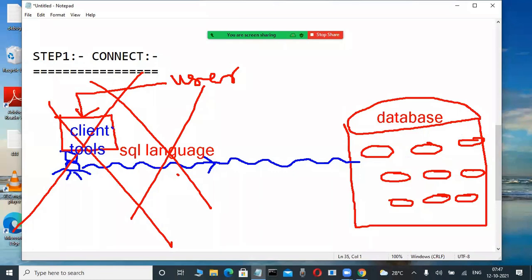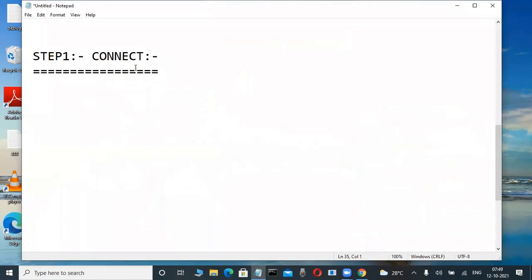Then only through these tools do the users connect to the database. Once they are connected, then only they use SQL language or PLSQL language to operate this database. That's why users first connect to the database by using tools. That is important. That is called client tools.